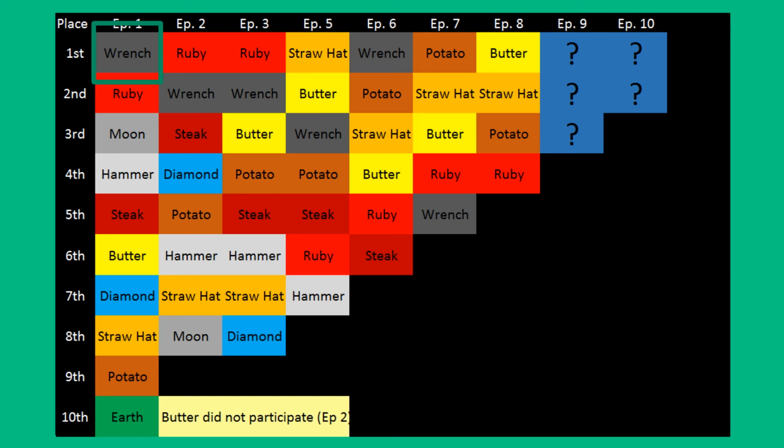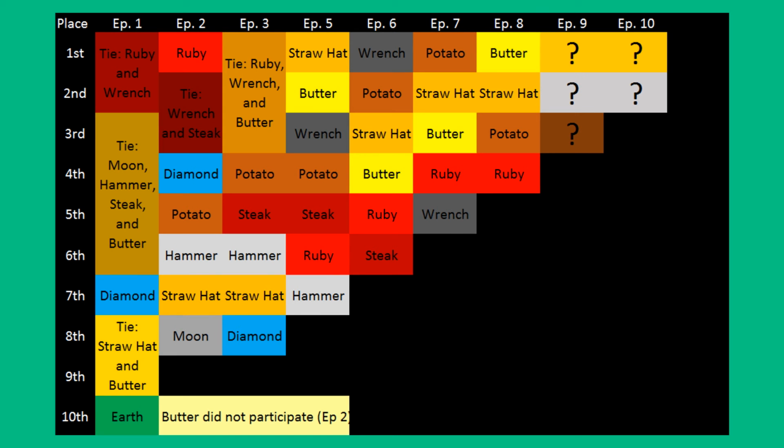The chart that you're seeing right now looks a lot better, but this is the true chart. Oh wait, but there's just one mistake. In episode 1, where it says there's a tie between Straw Hat and Butter, that's supposed to say a tie between Straw Hat and Potato. Well, that's enough of that chart. Let's move on to the final chart.